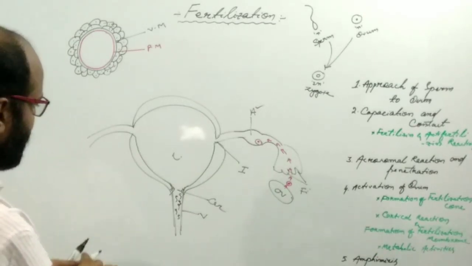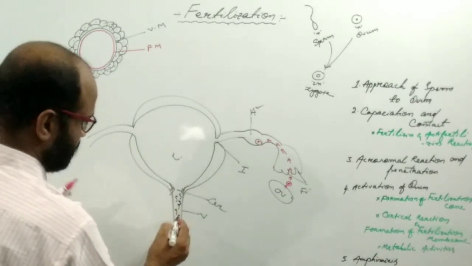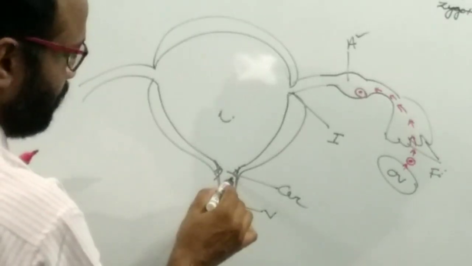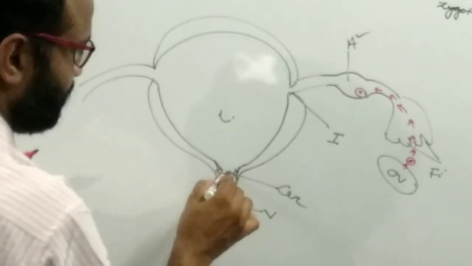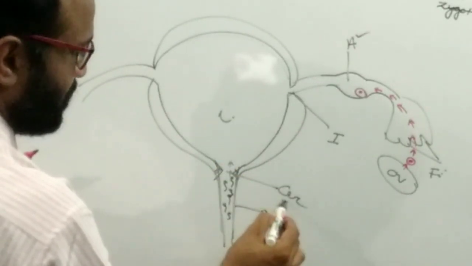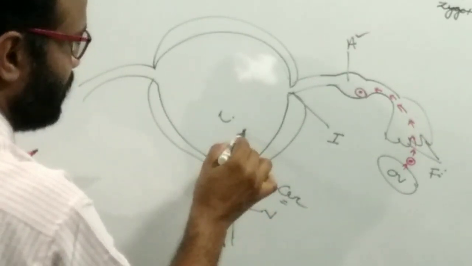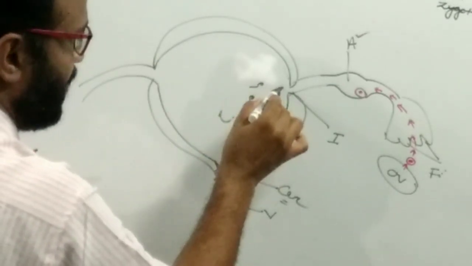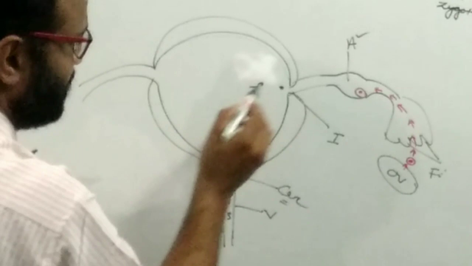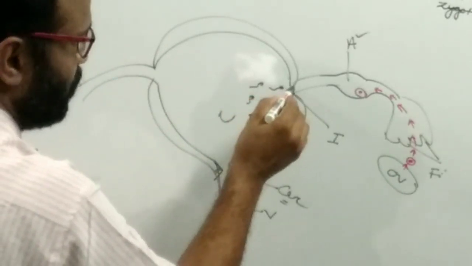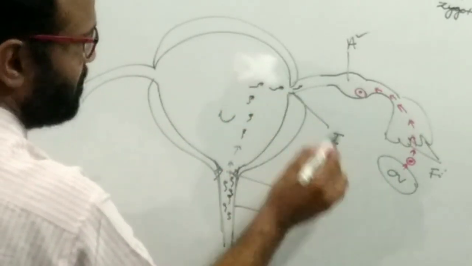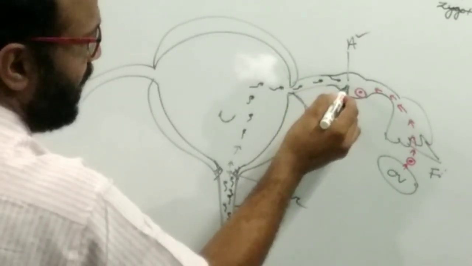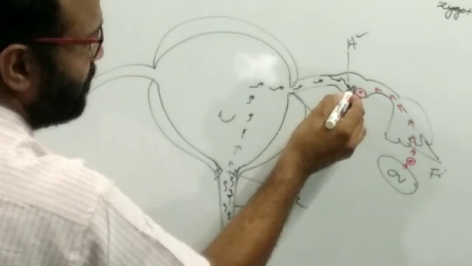If copulation takes place, then insemination occurs. Then the sperm swims and crosses the cervix, crosses the uterus, then crosses the isthmus, enters into the fallopian tube and into the ampulla.